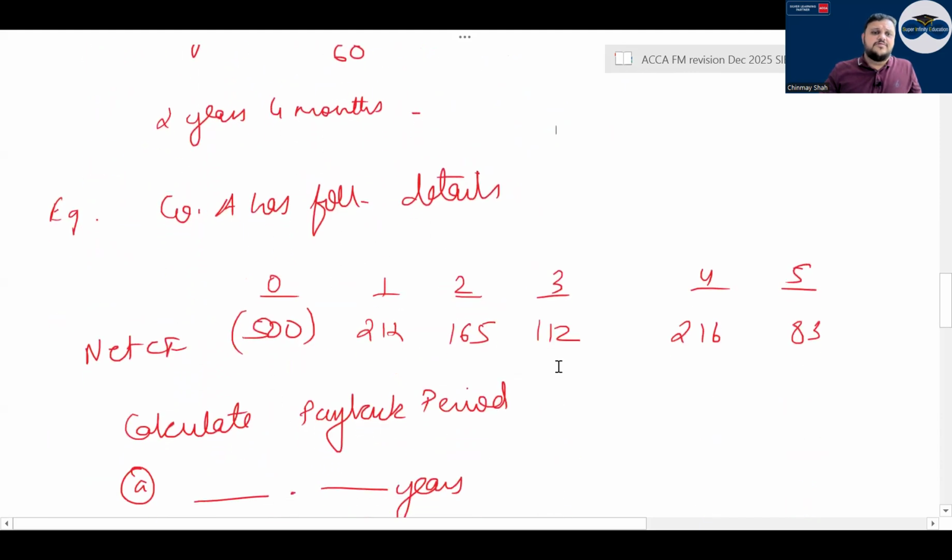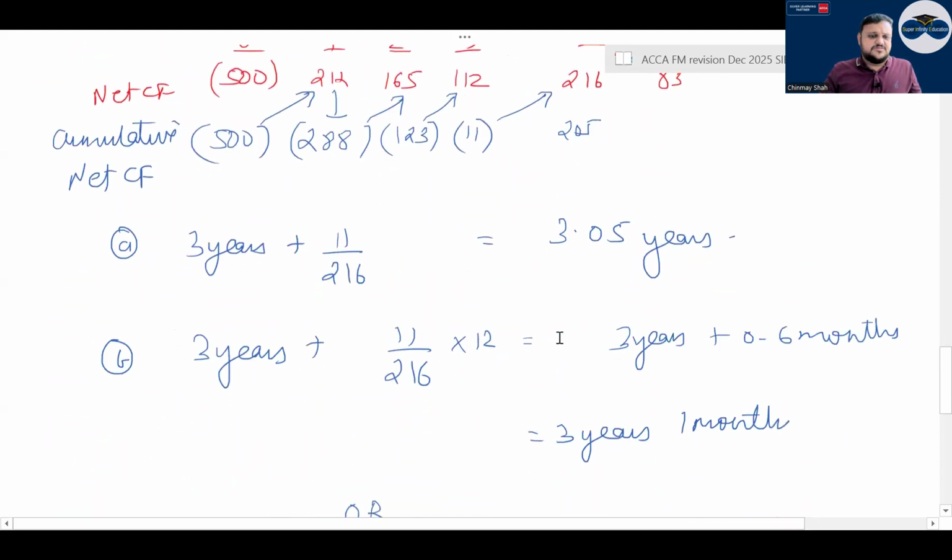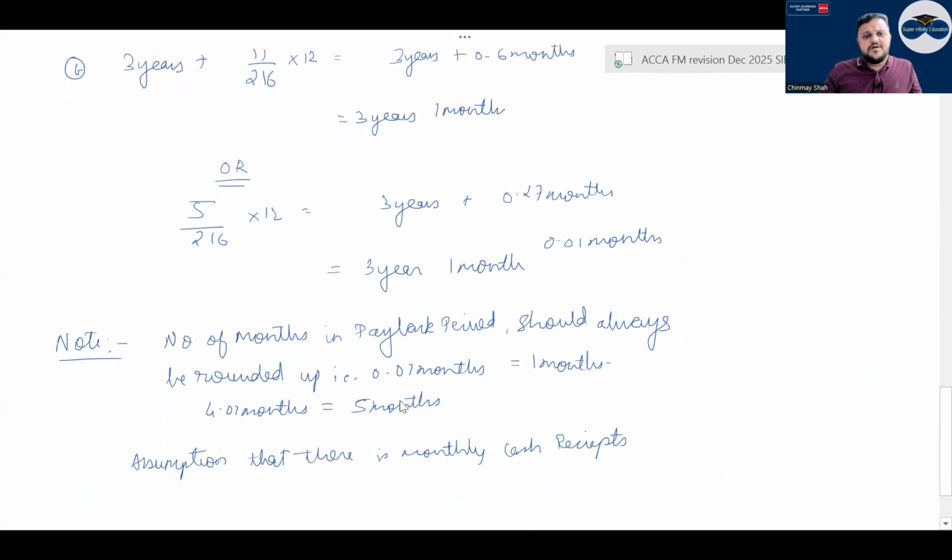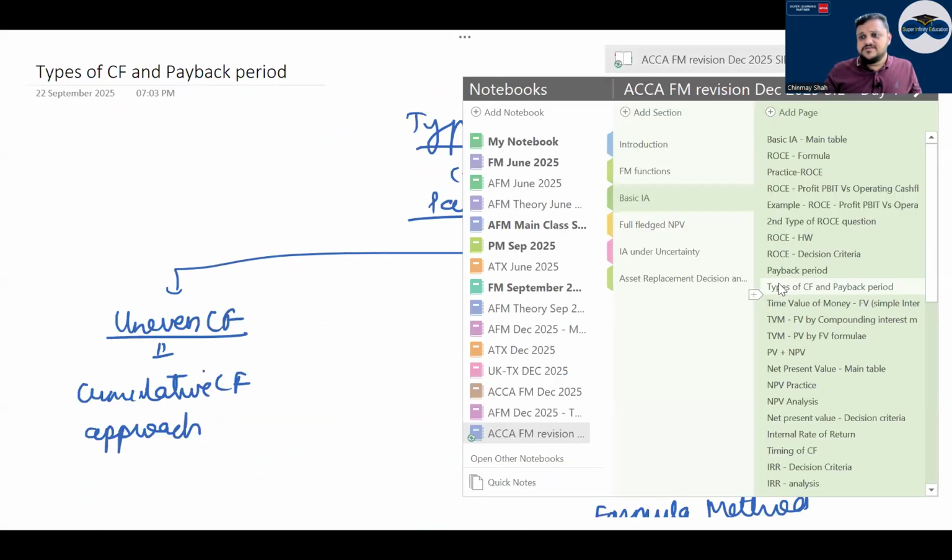And here you will always round up the number of months. I might have written a note below here. Number of months in payback period, whenever you're calculating, correct? 0.01 month is 1 month, correct? So this is how it is.